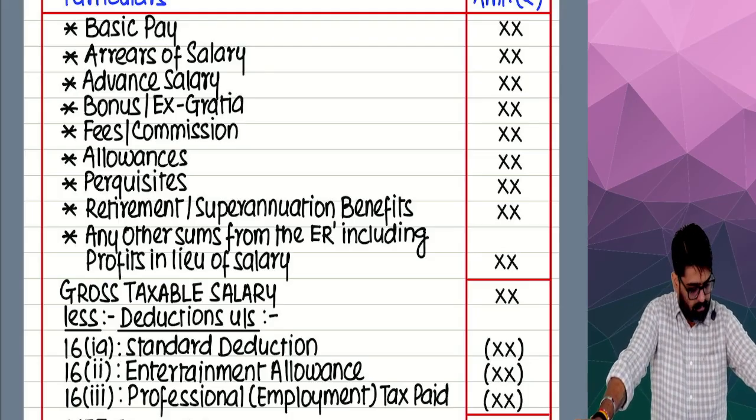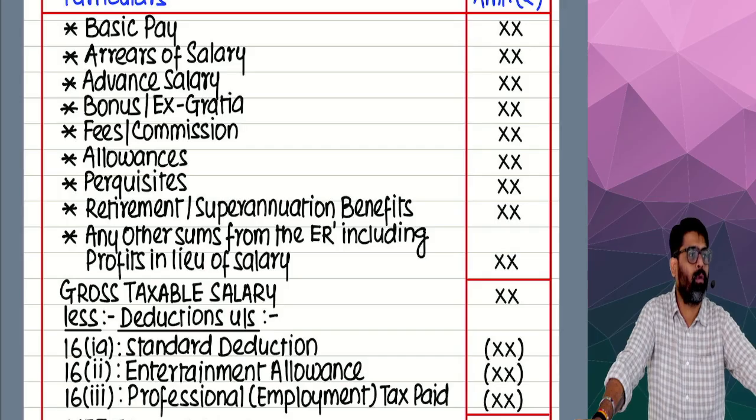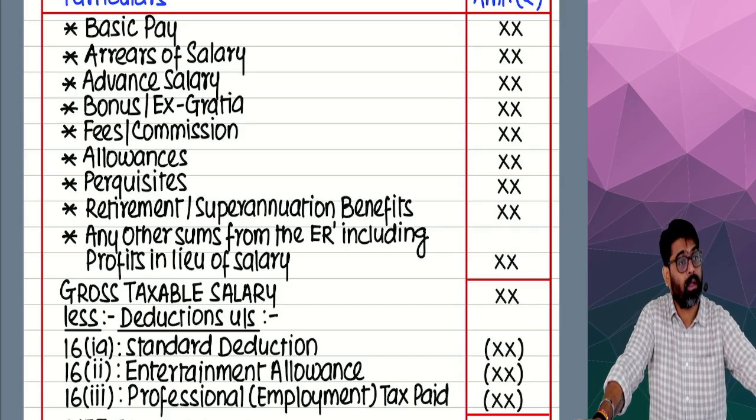Why, sir? Why are you giving me only 40? You promised that you are going to give 50. Then why are you giving 40? This is bad, sir. You're not keeping your promise.